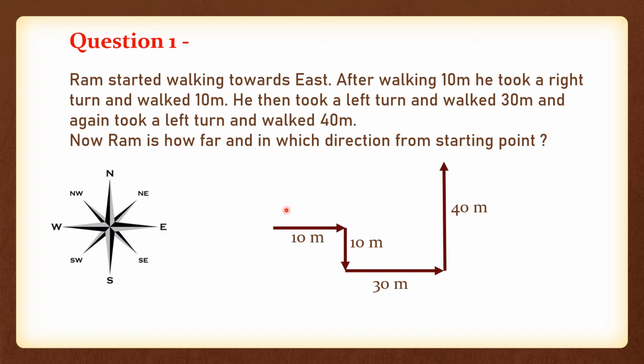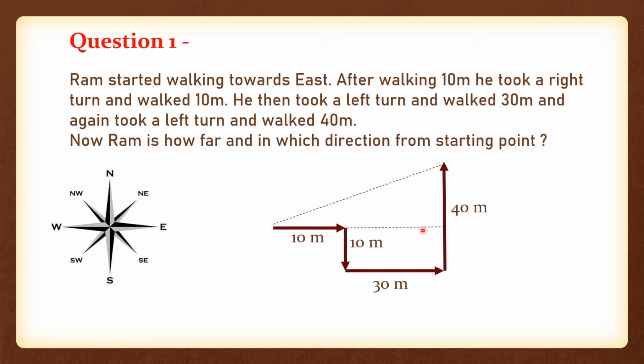But before moving on to that, we need to find how far he is. We need to calculate this line, because remember one thing: the shortest distance between any two points is always a straight line. So just remember this. We need to find this line. Now I am going a bit more slowly so that you can get what I am trying to do. So this is the line we need to find out. Clear? Good. But how can we find it out?